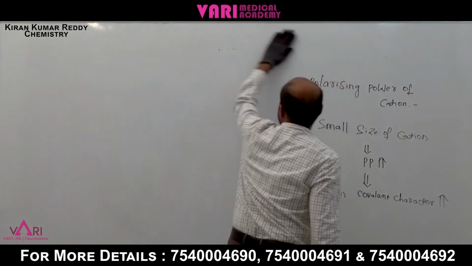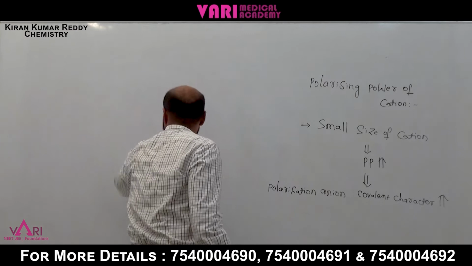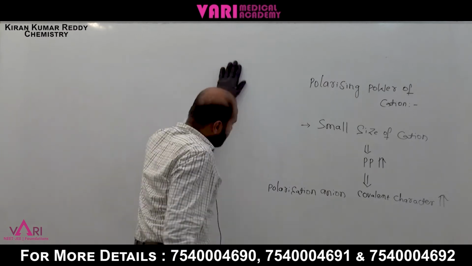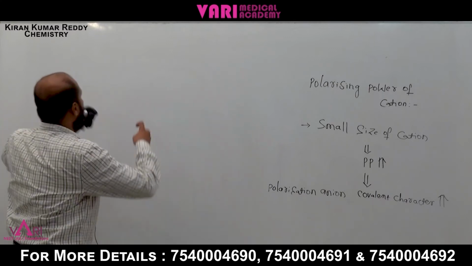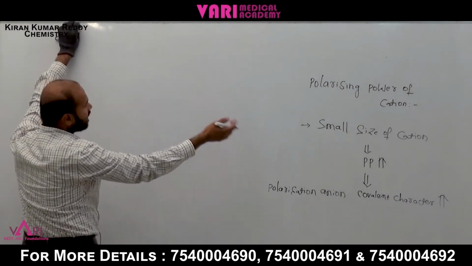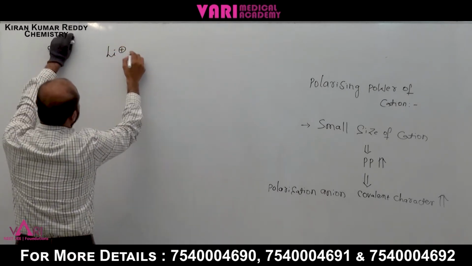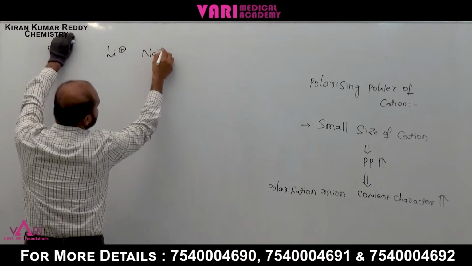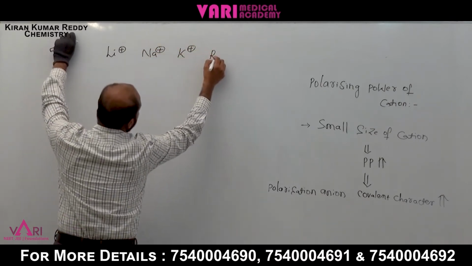Next, what is the other point? First point is the small size of cation. Next one is larger charge or more charge on cation. For example, for small size I am taking lithium plus, sodium plus, potassium plus, rubidium plus.